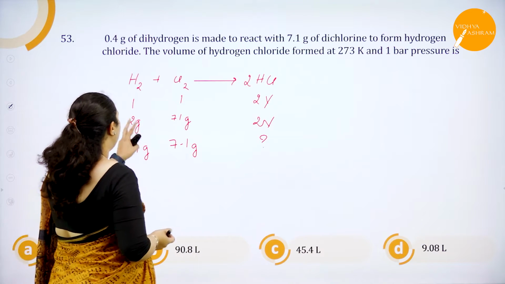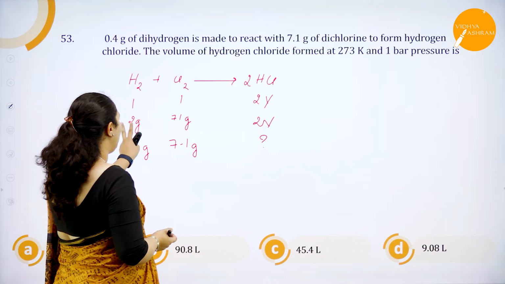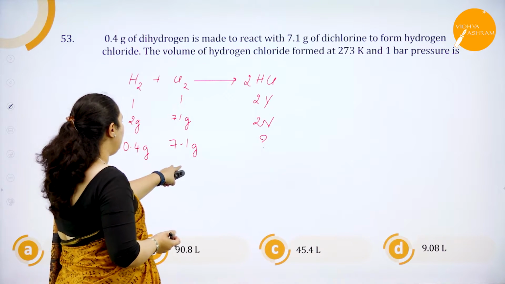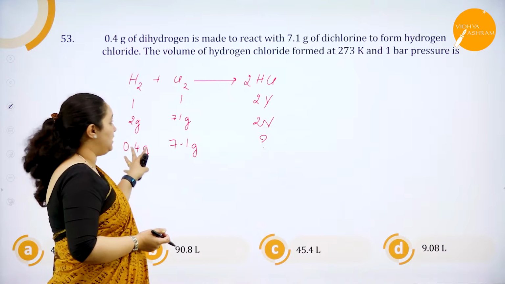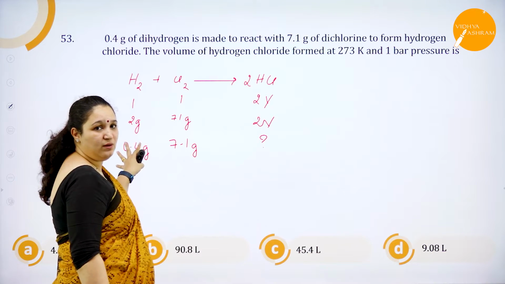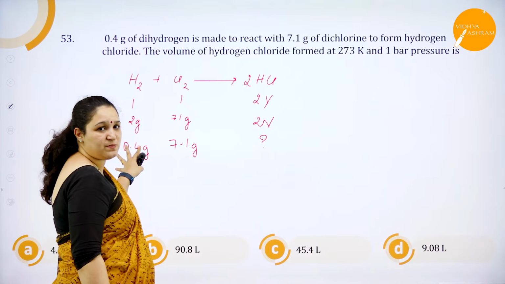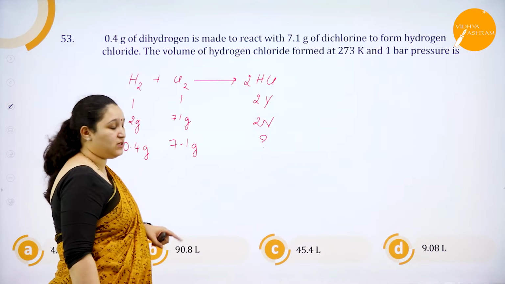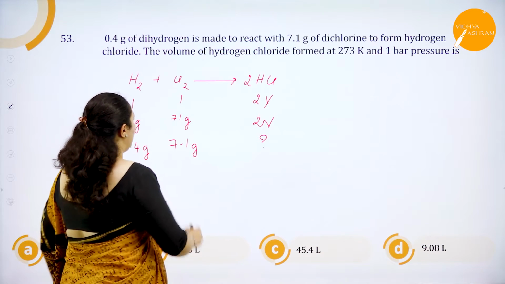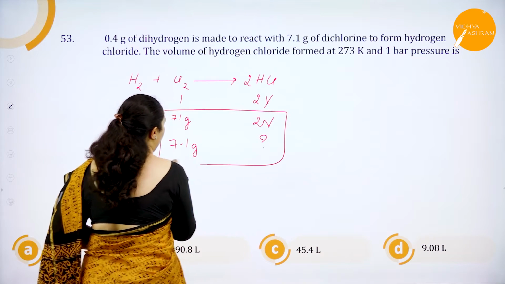So we'll see, for 71 grams of chlorine we require 2 grams. So for 7.1 grams, I'll require 0.2 grams. So which is in excess? Hydrogen is in excess here because there are 0.4 grams which is present. So which is the limiting reagent? Chlorine is the one which is limiting reagent. So of course I have to use this particular relation to solve the problem.